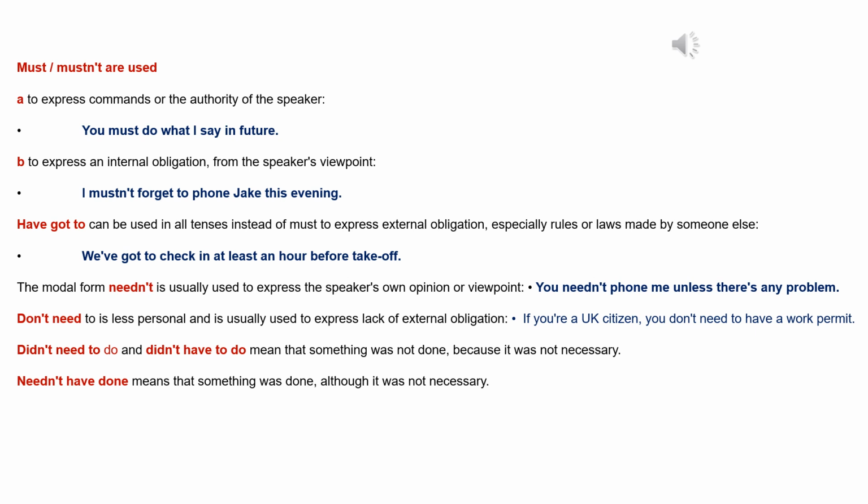The modal form needn't is usually used to express the speaker's own opinion or viewpoint. You needn't phone me unless there's any problem. Don't need to is less personal and is usually used to express lack of external obligation. You don't need to have a work permit. Didn't need to do and didn't have to do mean that something was not done, because it was not necessary. Needn't have done means that something was done, although it was not necessary.